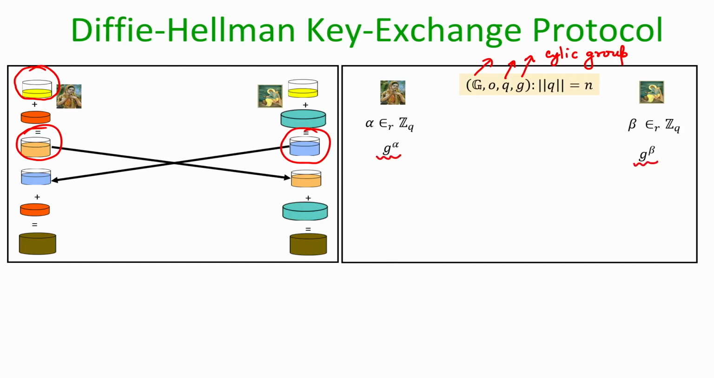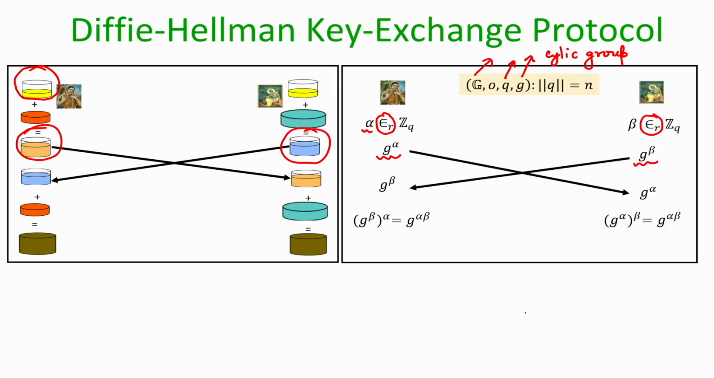So, Sita picks a random alpha in the range 0 to q minus 1. This notation means that alpha is randomly chosen, this R denotes that it is randomly chosen. So, she picks alpha randomly from the set 0 to q minus 1 and computes g to the power alpha, and independently Ram picks a random beta in the range 0 to q minus 1 and computes g to the power beta. So, that is their independent secret mixtures which they now communicate.